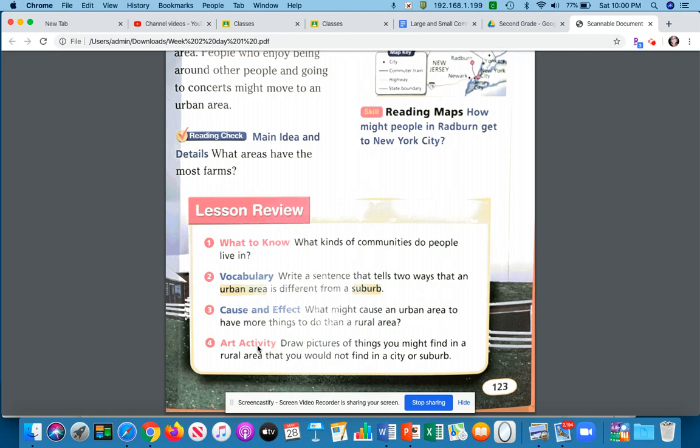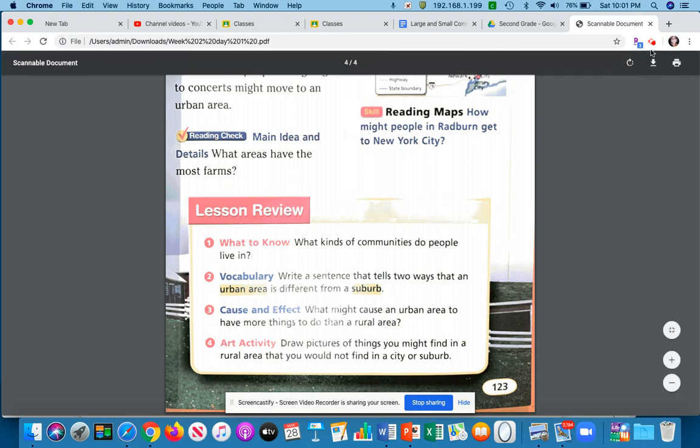An art activity. For extra credit, draw pictures of things you might find in a rural area that you would not find in a city or a suburb. If you can, take a picture of it, attach it to the document for extra credit. That is all for the read, and then I am going to insert this into the Google document so you can have the lesson read to you.